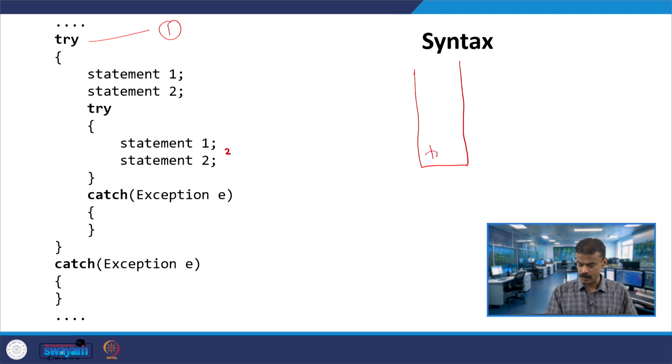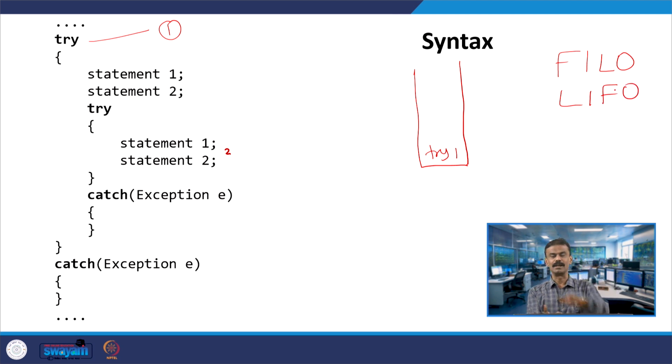So, I will put try 1 in the stack. The stack works on the first in, last out, or last in, first out, principle. It is like a file in an office. Assume that the officer comes around 11 o'clock, and the subordinate puts the files, the first file at the bottom, then the second file, then the third file. So the files will be piled. The first one he put will be at the last. That is the physical example of a stack.